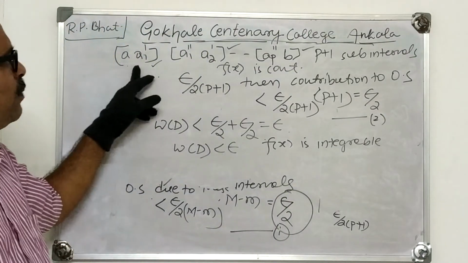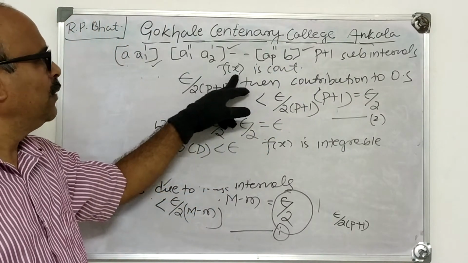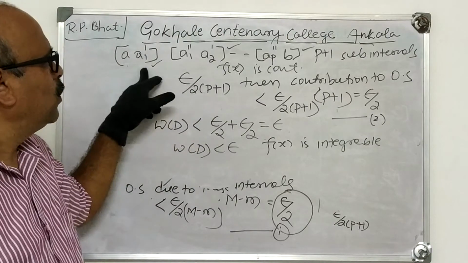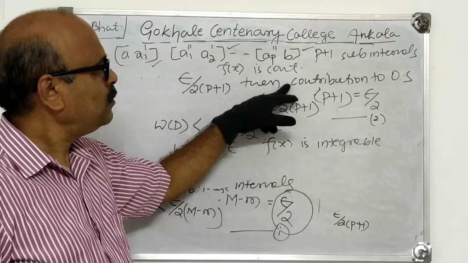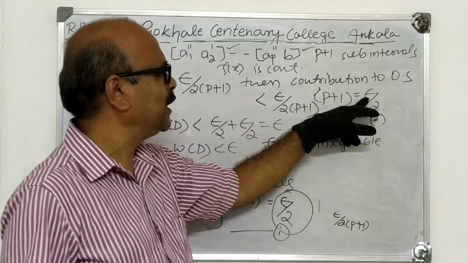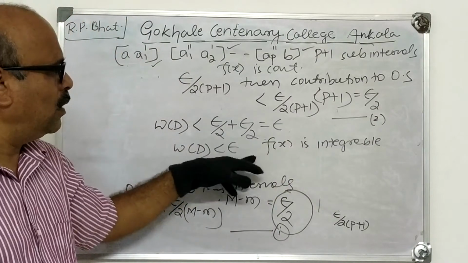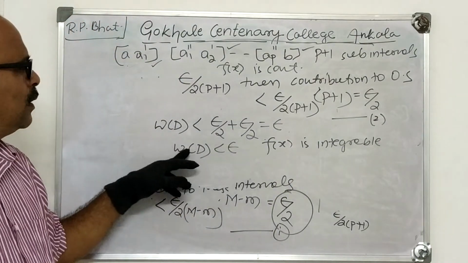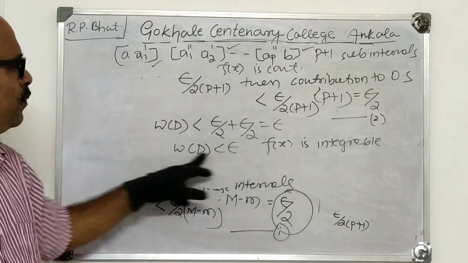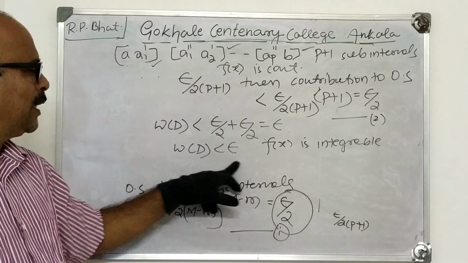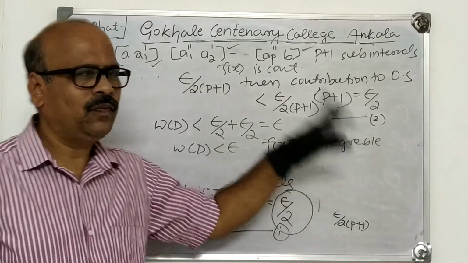In the remaining p plus 1 subintervals the function was continuous. Since it was continuous, the oscillatory sum corresponding to those subintervals is again less than epsilon by 2. What is the total oscillatory sum? Epsilon by 2 plus epsilon by 2, less than epsilon, the sufficient condition of integrability. Since the oscillatory sum is less than epsilon, f(x) is integrable.